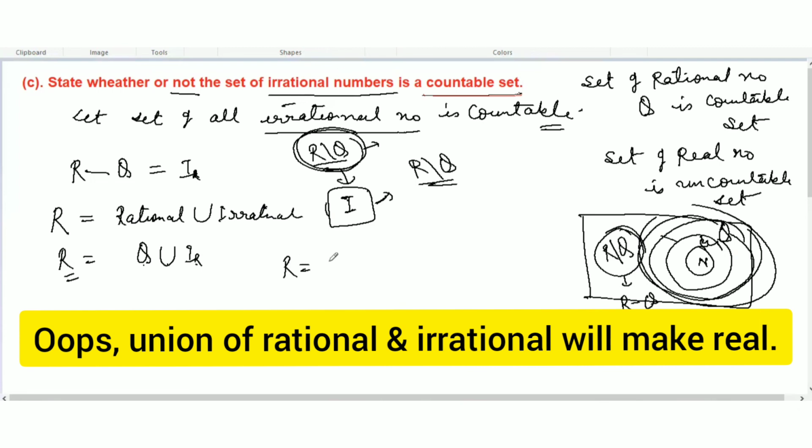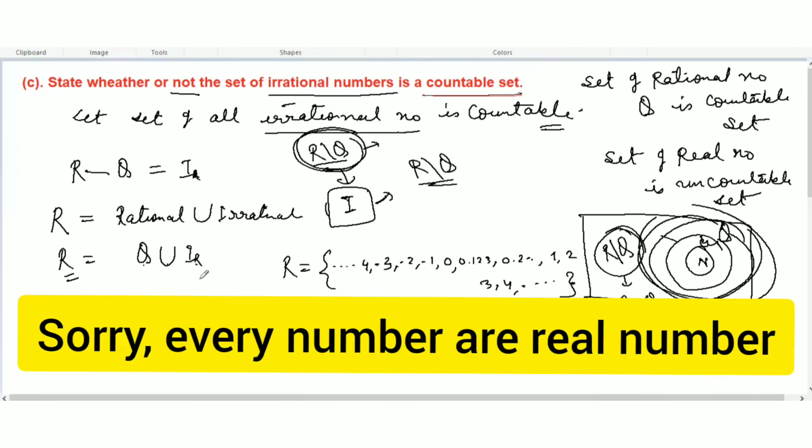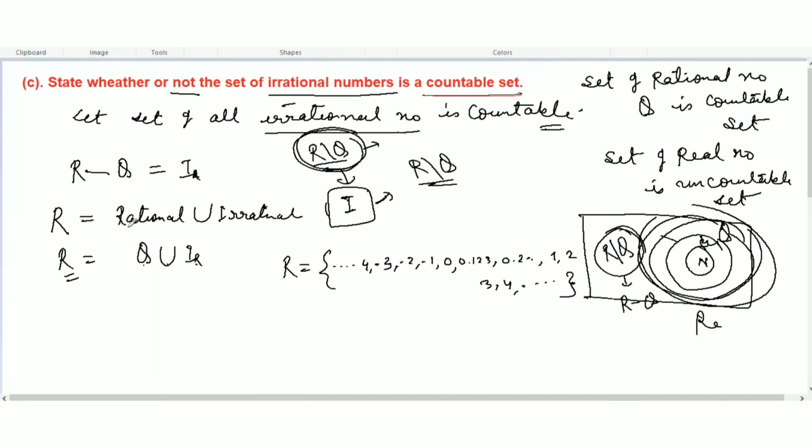A real number will be all of these numbers: -4, -3, -2, -1, 0, and then 0.1234, some decimal like 0.23, and then 1, 2, 3, 4. Every number here is a real number. So R is rational union irrational.